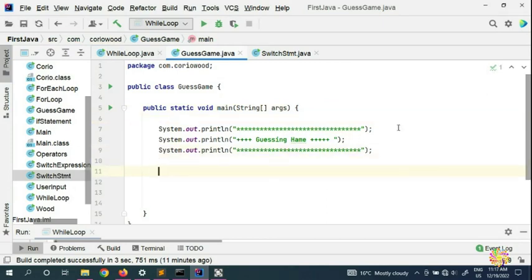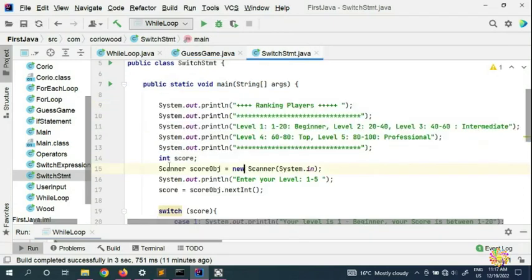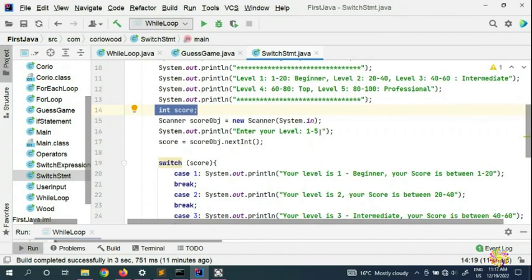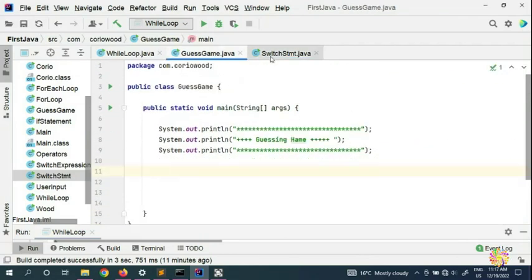Alright, so we're going to use the same method. We're going to declare our variable here, use the scanner, ask the user for input, and we're going to have a score. We're going to use this object and put a nextInt. It's exactly similar, with the exception of the random, because in Java there is an inbuilt class called Random.